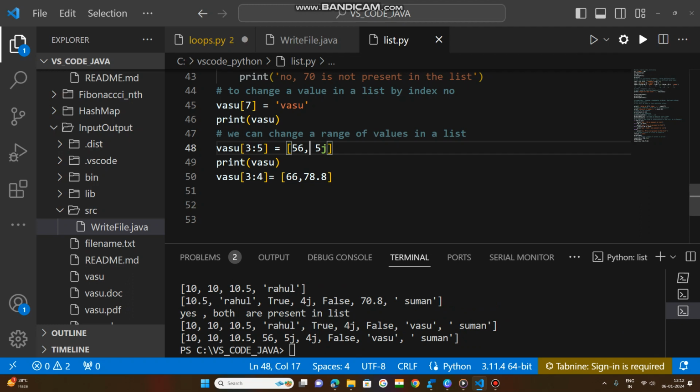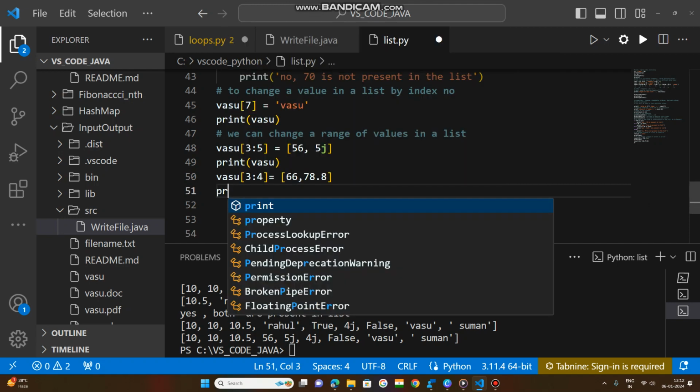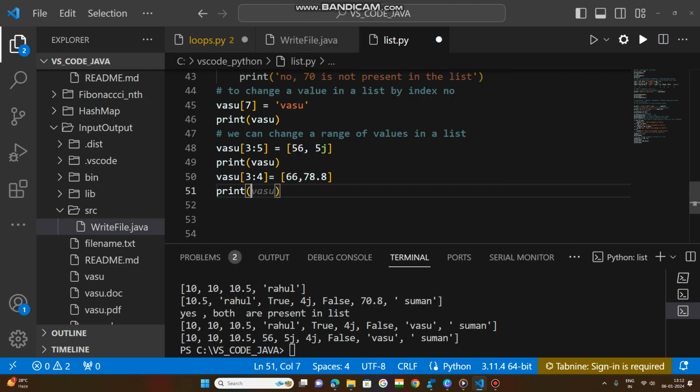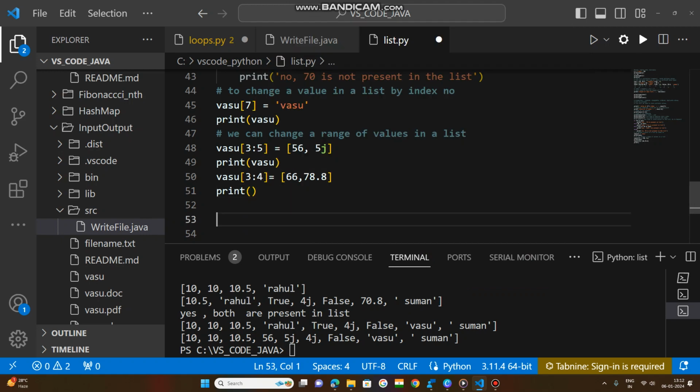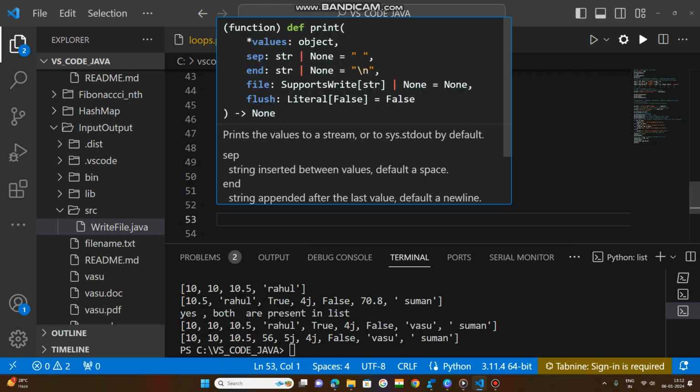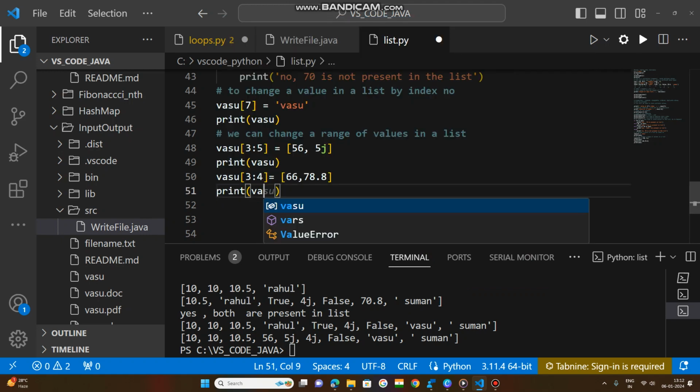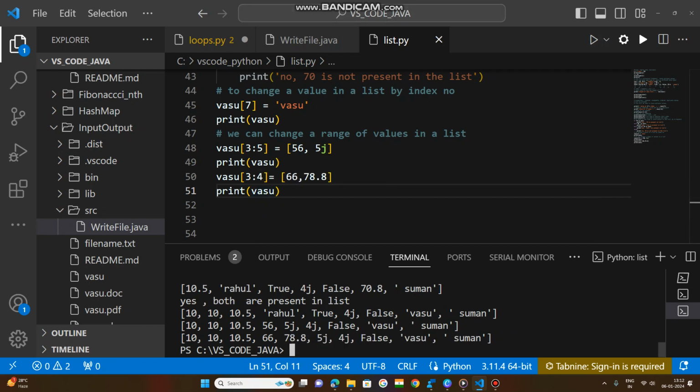I have changed the values here, but I have not requested the print. So print the list after this one. Now you request for print. What happens? Try to understand here.